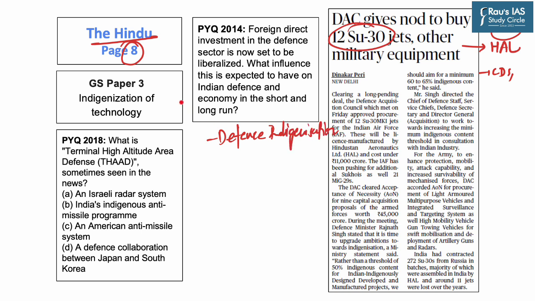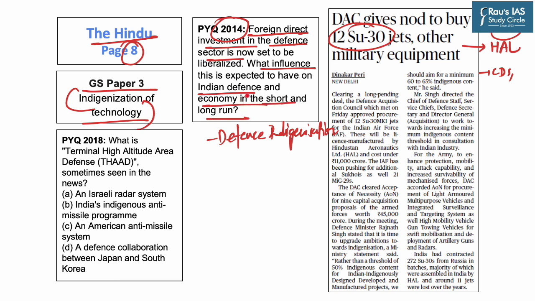As this topic is important from the GS Paper 3 perspective, because the syllabus highlights indigenization of technology. Further, a question on defense manufacturing appeared in mains of the year 2014, wherein the question asked us to elaborate on foreign direct investment in the defense sector, and we needed to highlight the influence of this decision on Indian defense and economy in the short and long run.